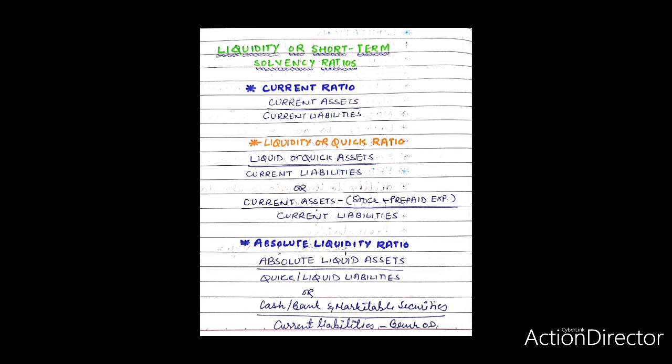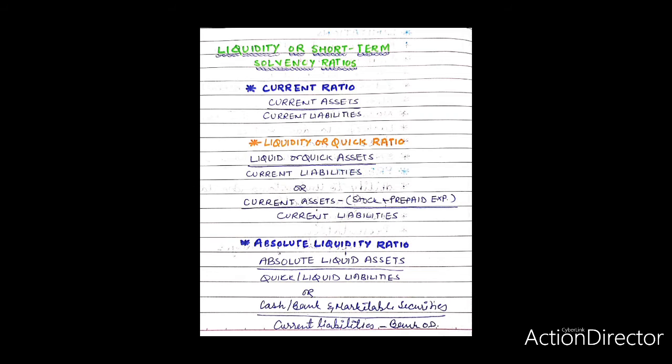If we talk about current liabilities, we include creditors, bills payable, bank overdraft, short-term loans, outstanding expenses, income tax payable, unclaimed dividend, provision for tax, and proposed dividend.